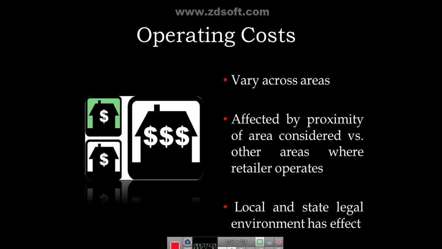After the evaluation, wherever the potential is highest, operating costs are lowest and competition is lowest, in such a place the company decides to open the store.